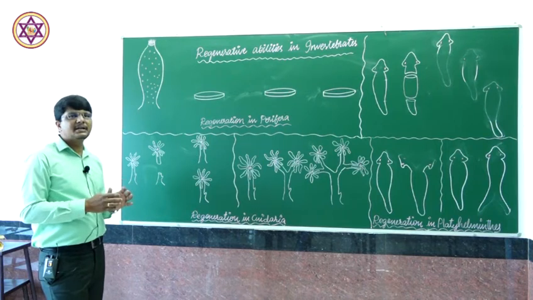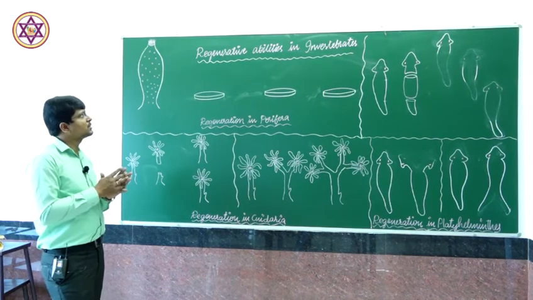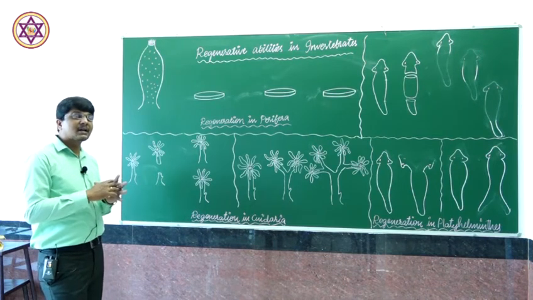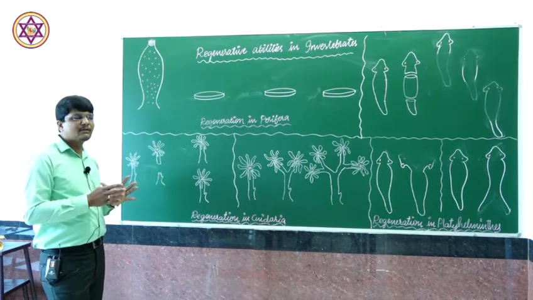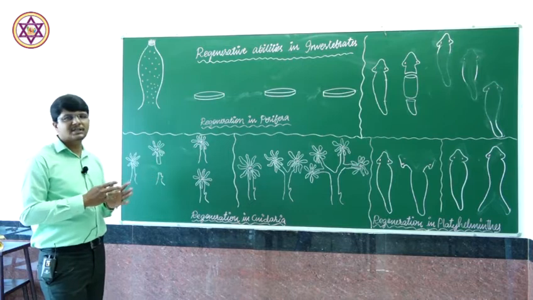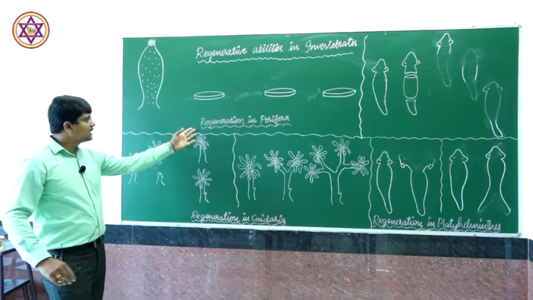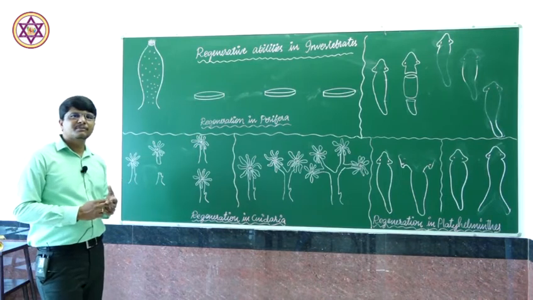This ability is known as regeneration. Let us discuss the regenerative abilities in various groups of invertebrates. The first category: regeneration in the case of Porifera.